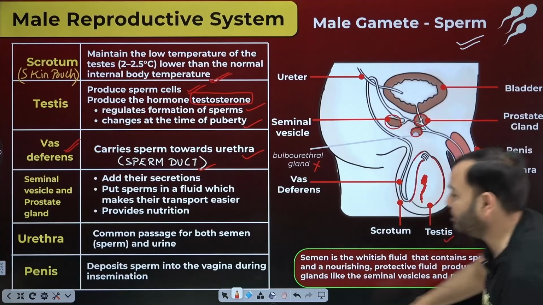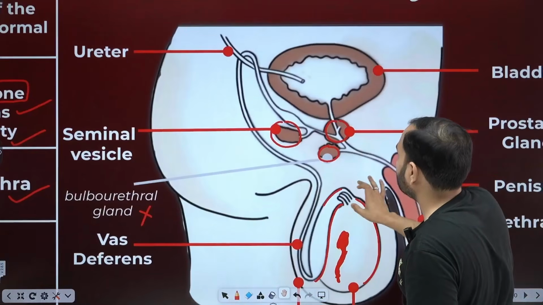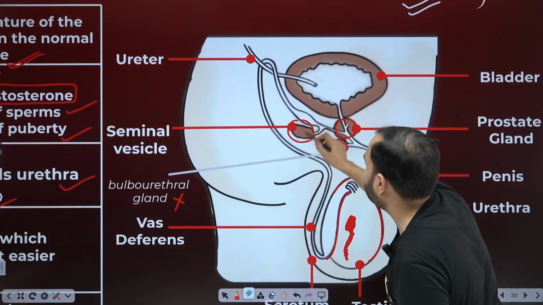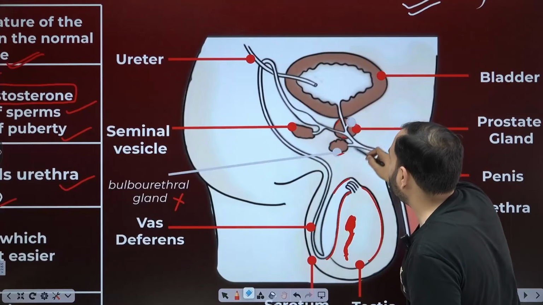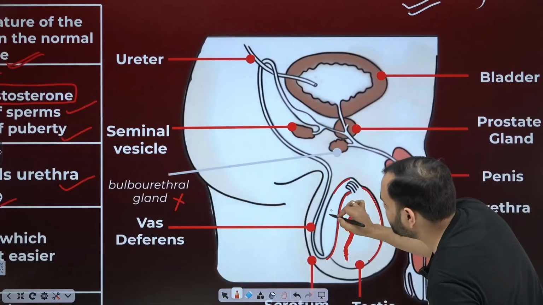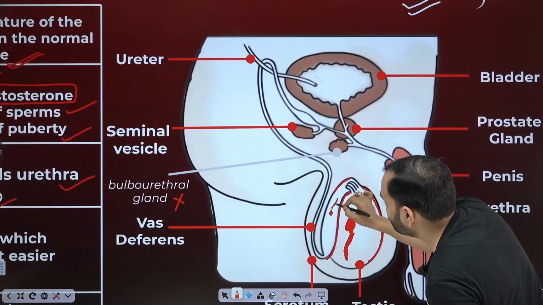Look, the vas deferens is coming. Yes, look at this. The vas deferens came from the testes. What did the vas deferens bring from the testes? It brought the sperm cells.